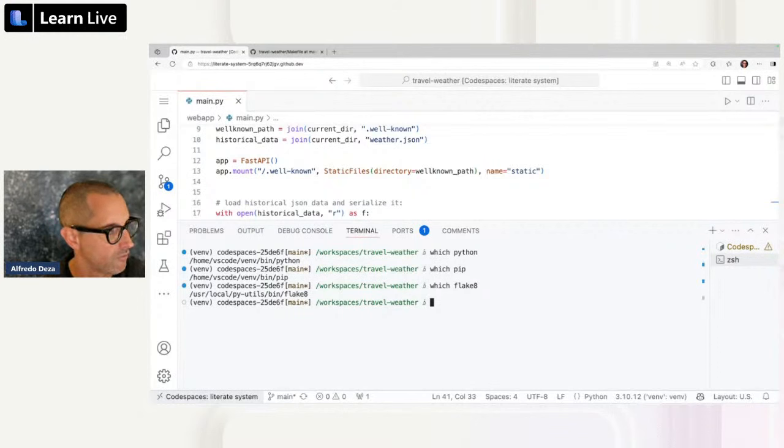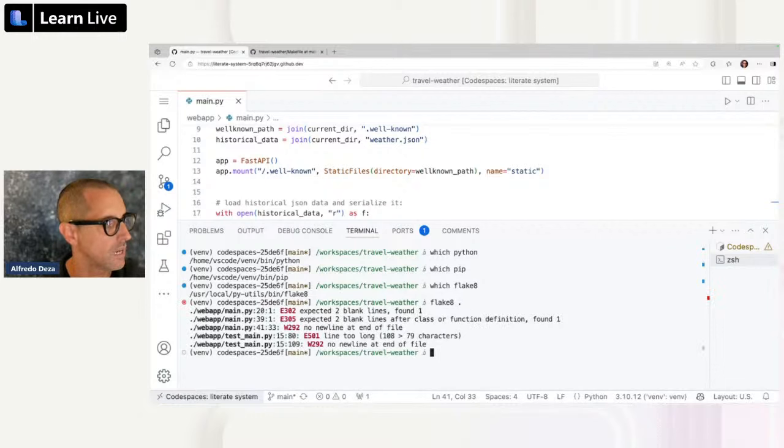So if we do flake8 and dot, we will get some reports back. So what are those reports? What is this thing? To me, if I'm trying out this code and trying to find out what's going on here, well, what's going on is that the linter is barking at us. It doesn't like this code. It's saying, hey, you have certain things that are not quite right.